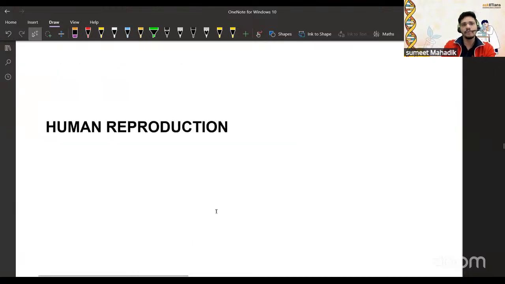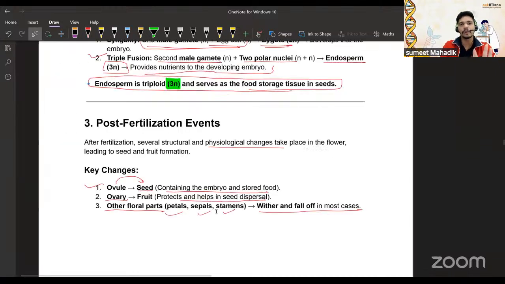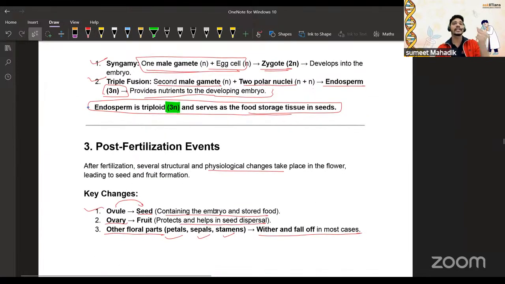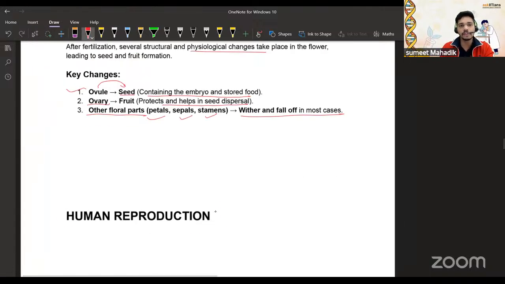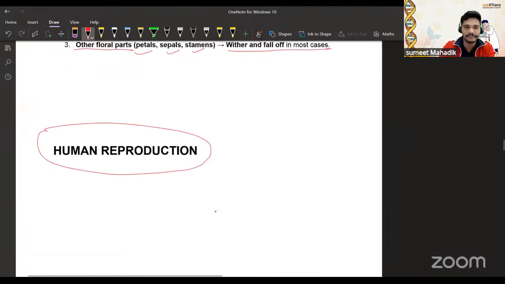Okay. Now, we have covered reproduction in plants. As I told you, this is a one-shot and quick revision for you guys, so I made the notes accordingly. Now we are going to enter into human reproduction. So let's start with that.